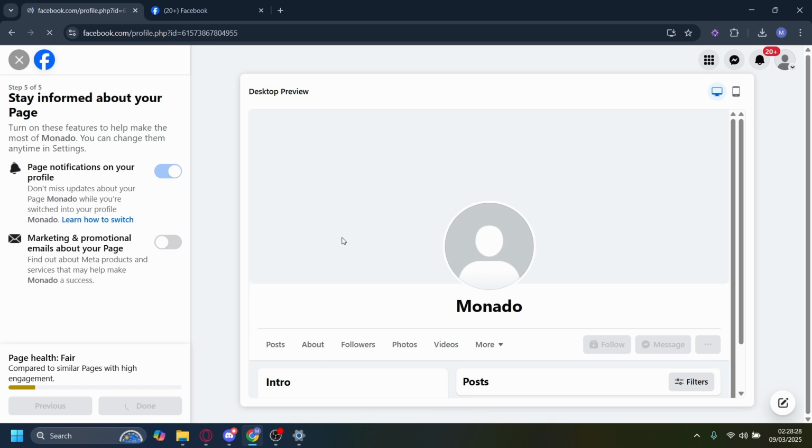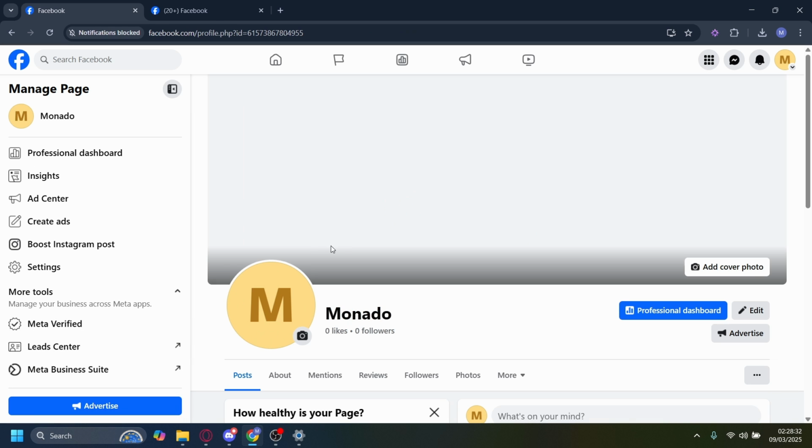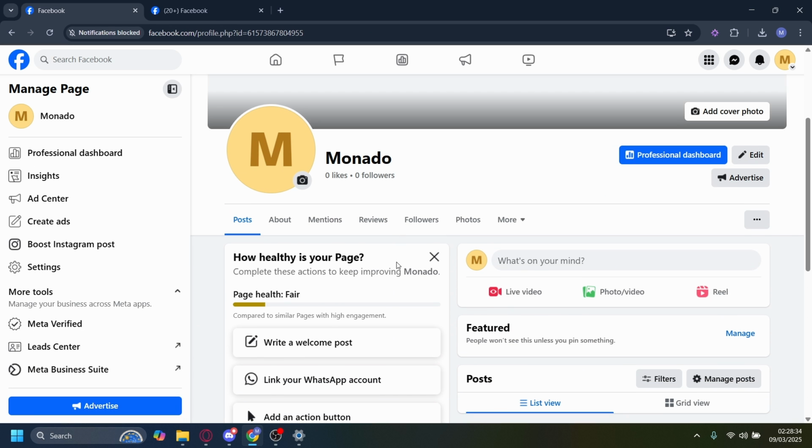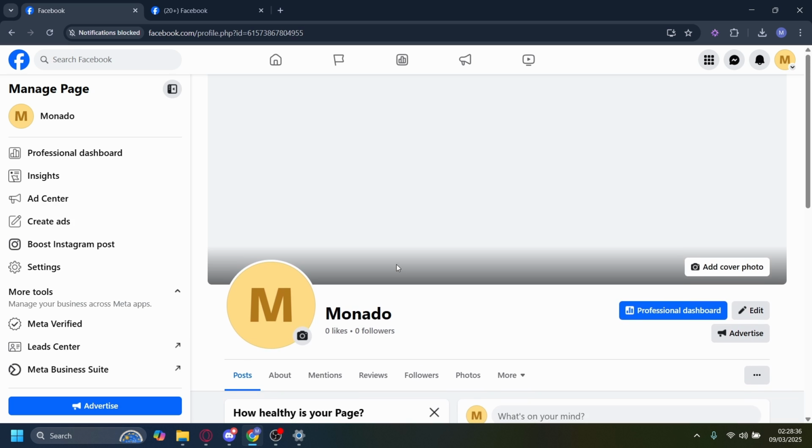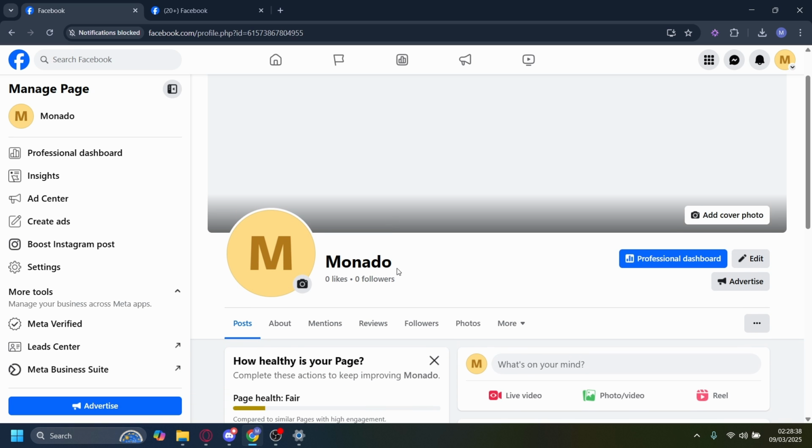And then let's just wait for it to load here. And then that's it. You can see our Facebook account was technically converted into a Facebook page, but of course it's not directly converted from account to page. It has 0 likes and it has 0 followers. None of my followers and none of my likes carried over from my account into the page. And unfortunately, this is just how things are.